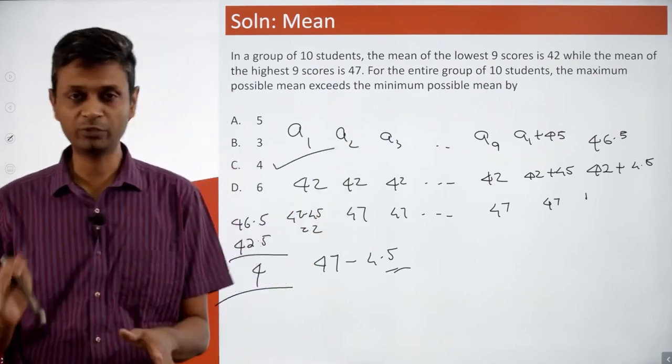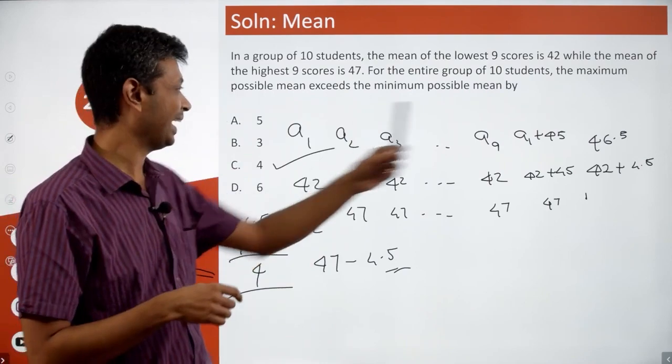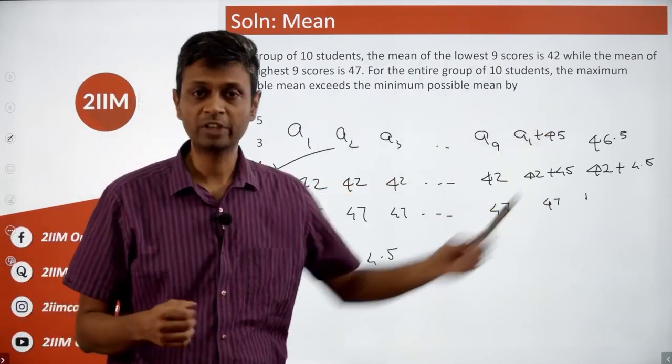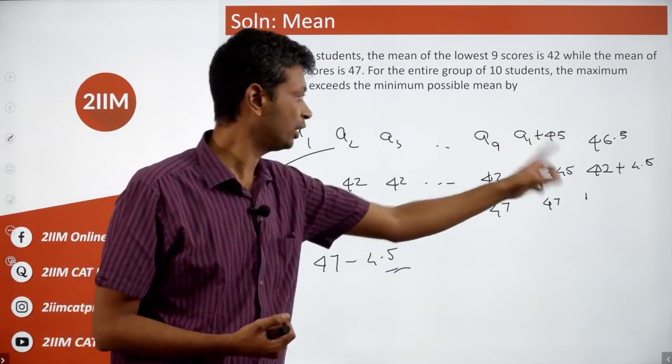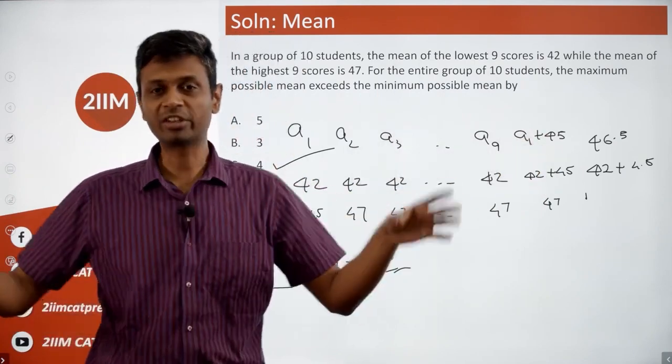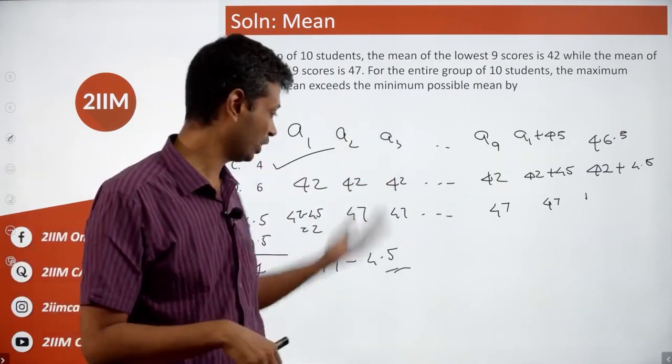And wonderful question, delightful question. First, we have to anchor that A10 is A1 plus 45. Then for either extreme, it's going to be put A1 to A9 equal, put A10 to A2 equal. Both extremes get discovered, and then you can find the minimum and maximum.